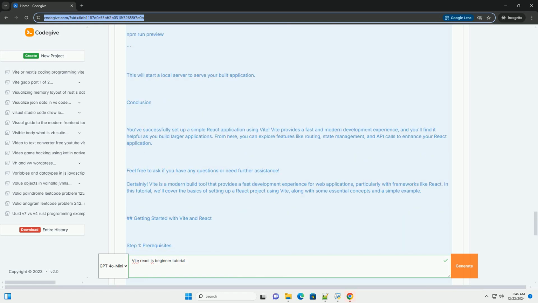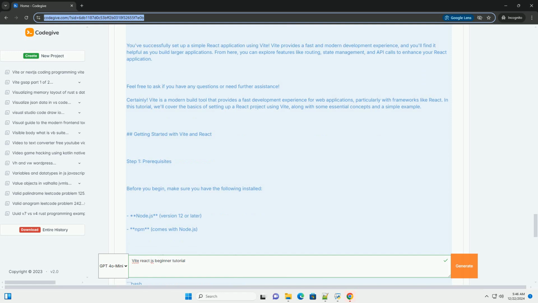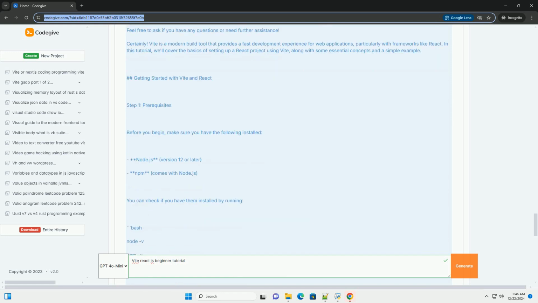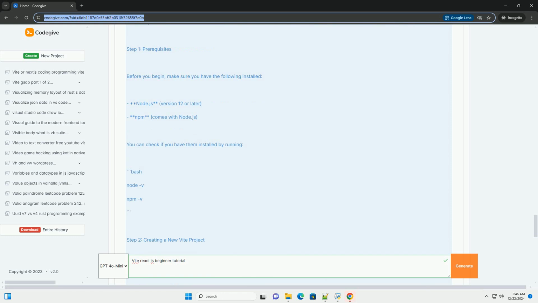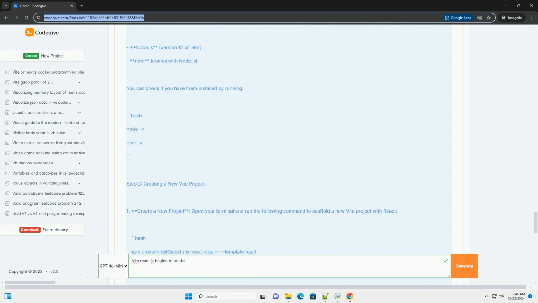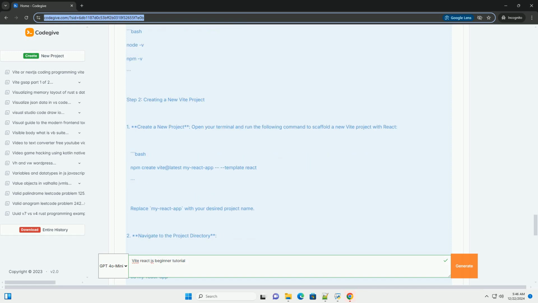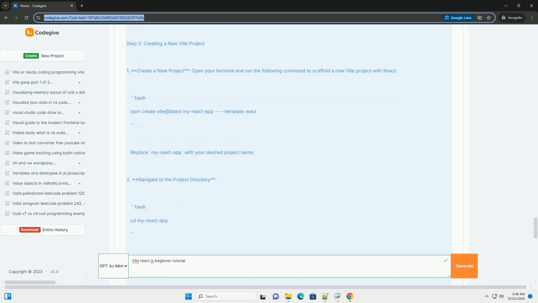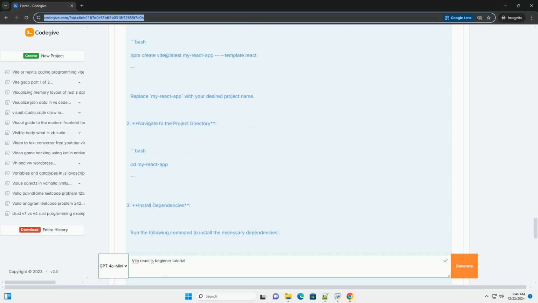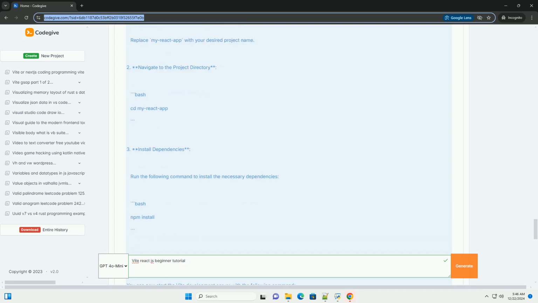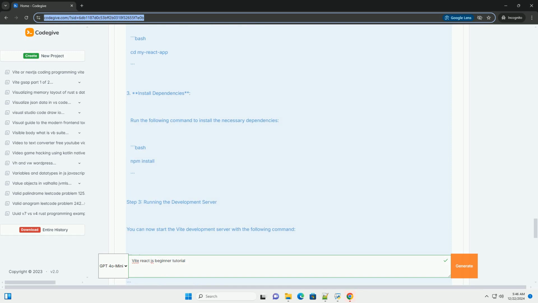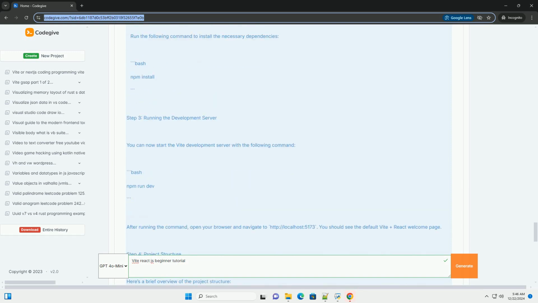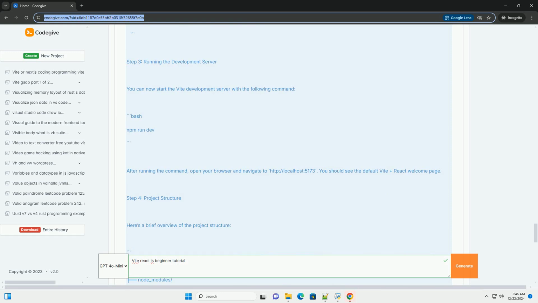Install dependencies. Inside your project directory, install the necessary dependencies by running bash: npm install. Step 3. Start the development server. To start the development server, run bash: npm run dev. This command will start the Vite development server. You should see output indicating the server is running, typically at http://localhost:5173. Open this URL in your web browser.